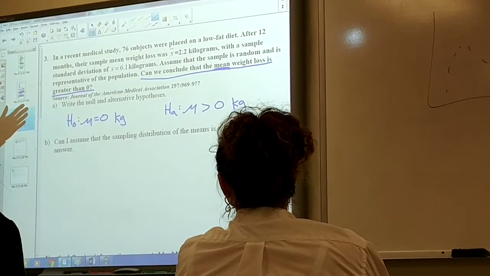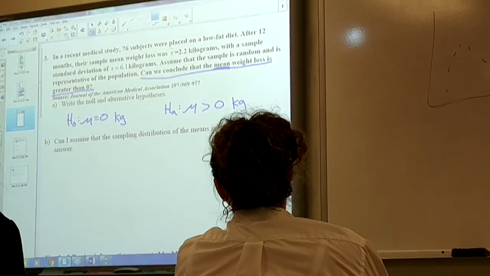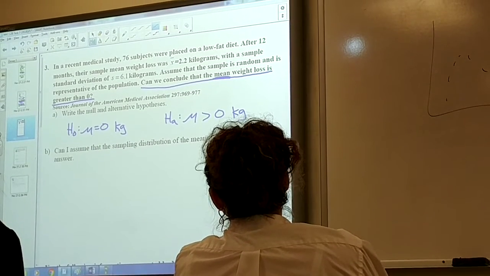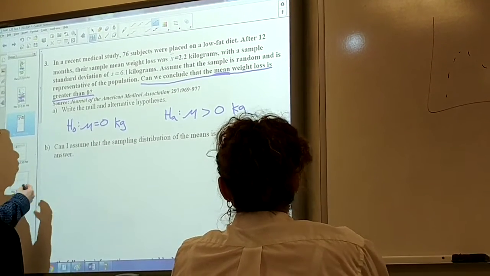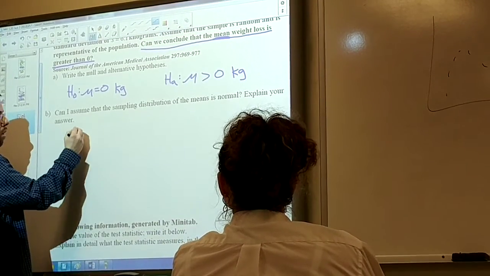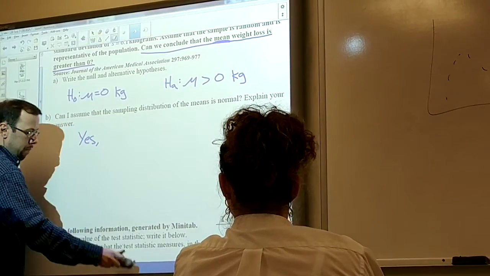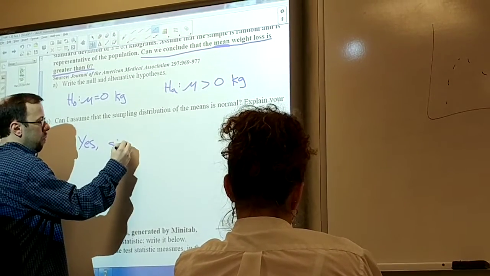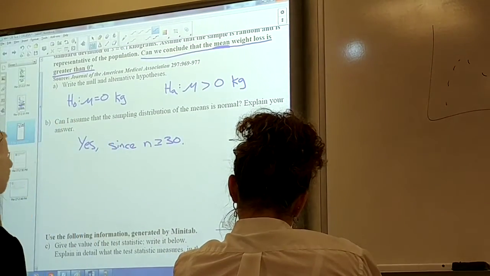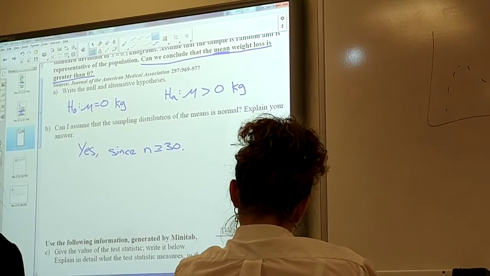If I know that, so it goes back to that sampling that you guys learned about way back in chapter 8, where if you're sampling enough people, then we can kind of disregard the underlying distribution of the population and treat it as normal. So, yes, since n is greater than or equal to 30. Pretty much it, yeah. If the sample size is large enough, we can just treat it as a normal distribution.